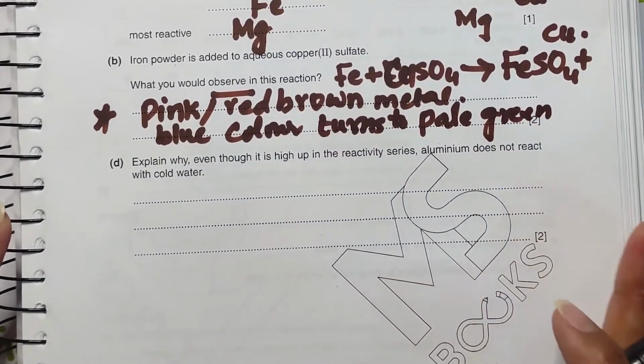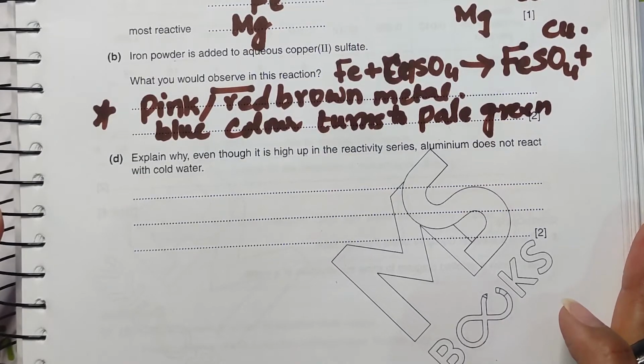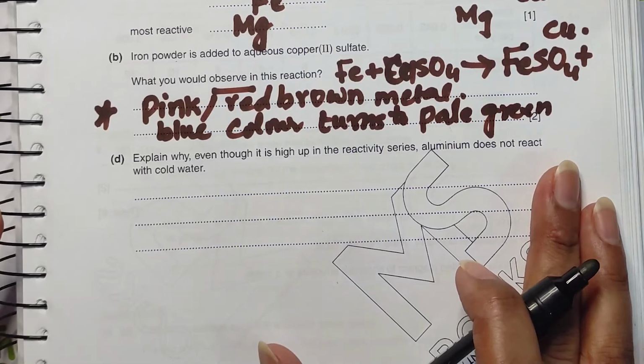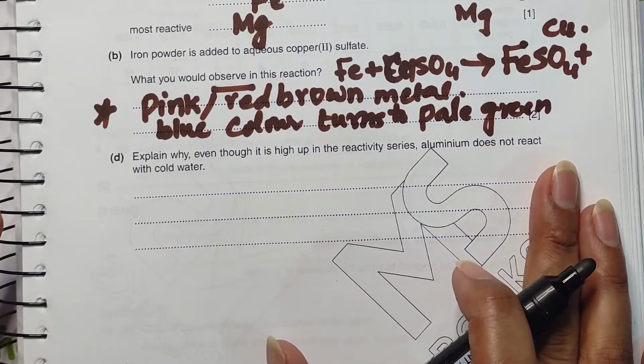Next question is, explain why, even though it is high up in the reactivity series, aluminium does not react with cold water.